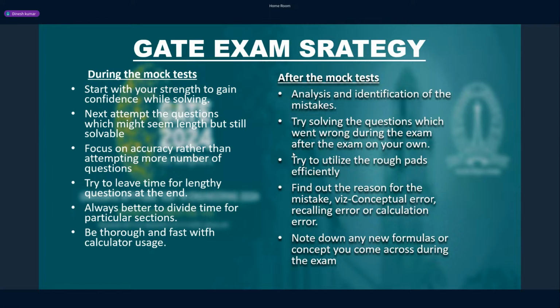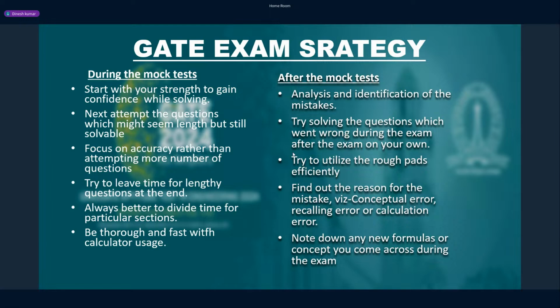And guys, another advantage of writing mock exams in rounds is this. When you read one question once, that question keeps going in the back of your mind, even while you are solving the next question. Your mind keeps analyzing it. So it is always good to read as many questions as possible.